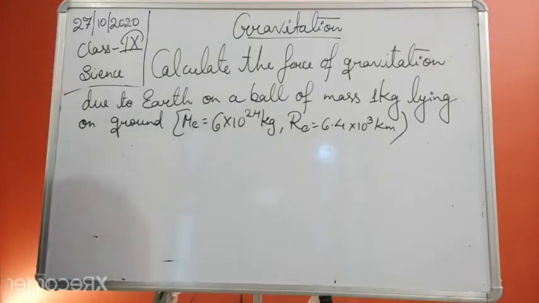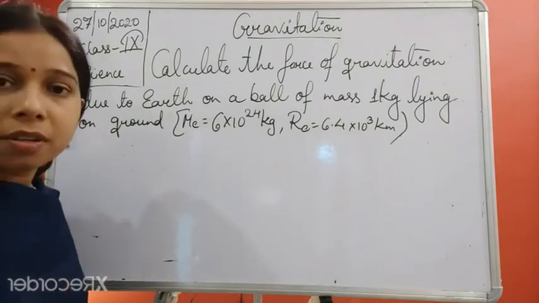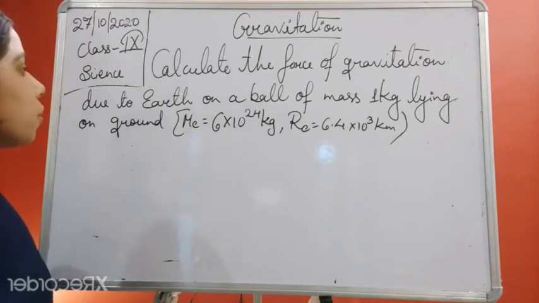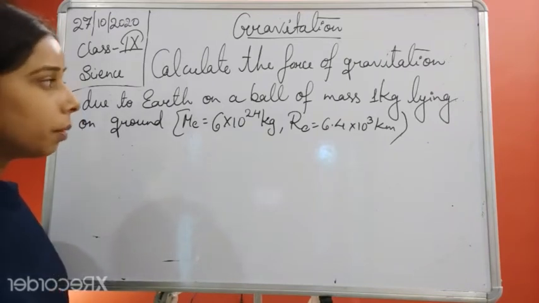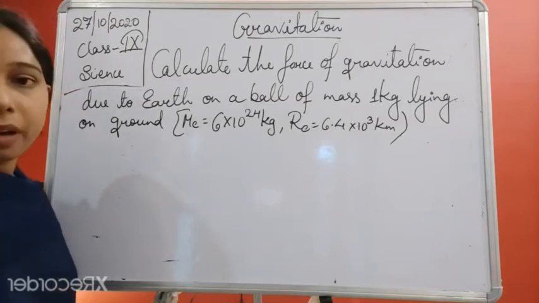So you see, students, there is a question in which we have to find the force of gravitation. The question is: calculate the force of gravitation due to Earth on a ball of mass 1 kg lying on the ground.